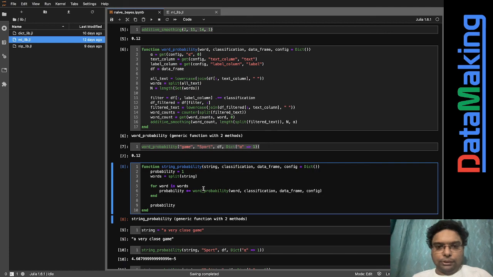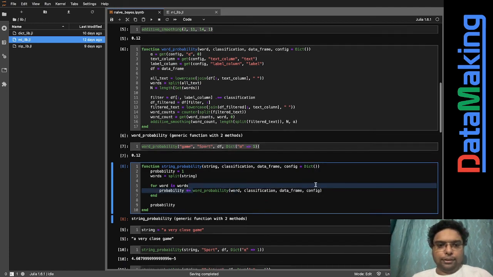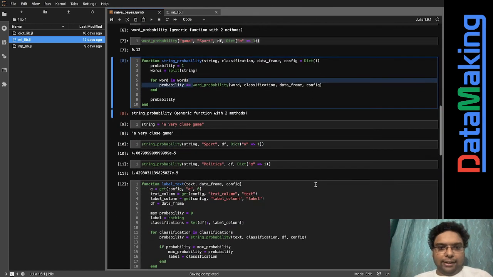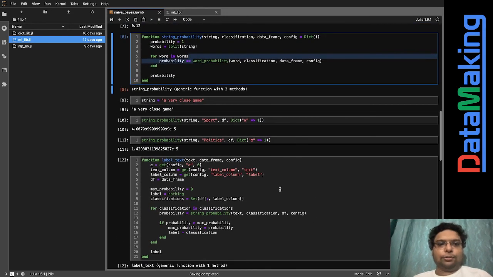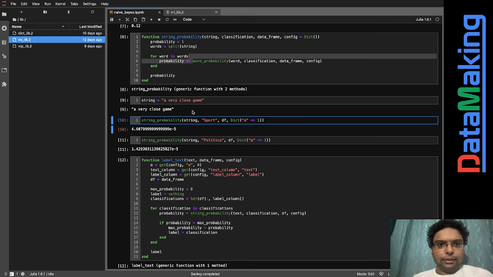So this is what is happening in this function over here, string probability. String probability uses this function word probability. So that's what this is. And now we can find the string probability of this string. Now we have this string, a very close game.